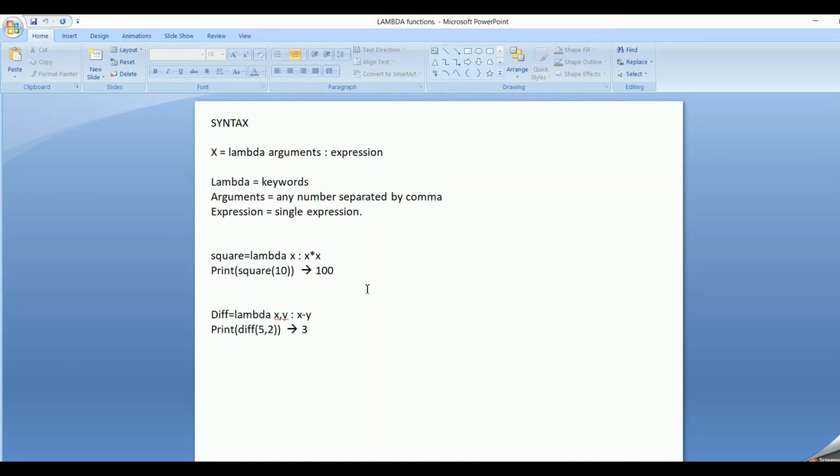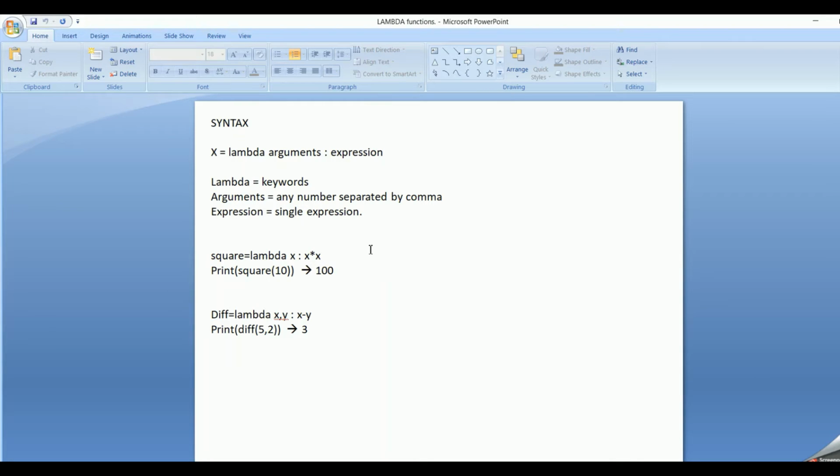Now let's look into the syntax. x is the variable which will hold the result, equal to lambda, the keyword for defining the lambda function. And here we can pass n number of arguments, any number of arguments which are separated by a comma, and it will evaluate a single expression. In between the arguments and the expression, we have to have a colon, which differentiates between arguments and expression. So lambda here is the keyword we use for the lambda function, arguments is any number separated by comma, and expression is a single expression.